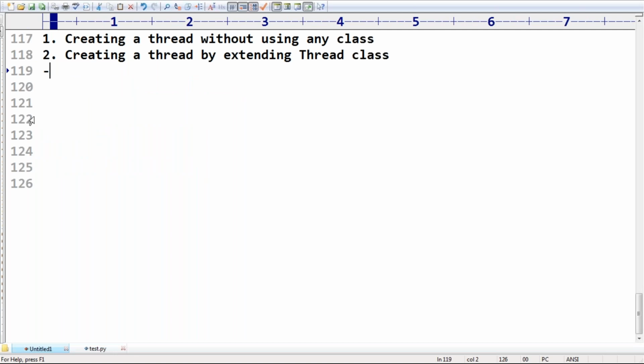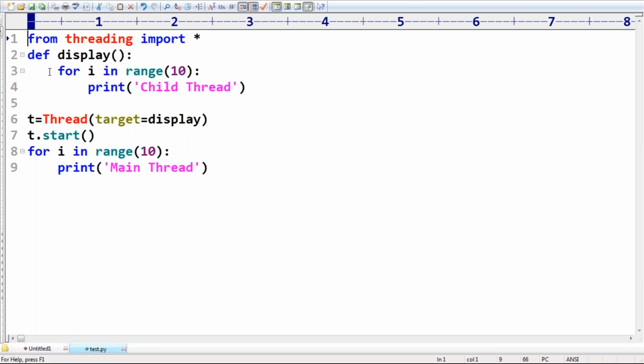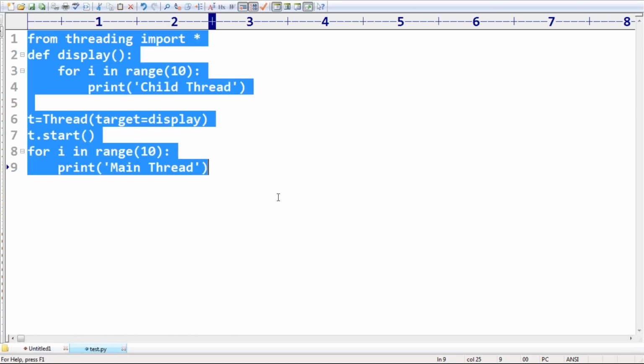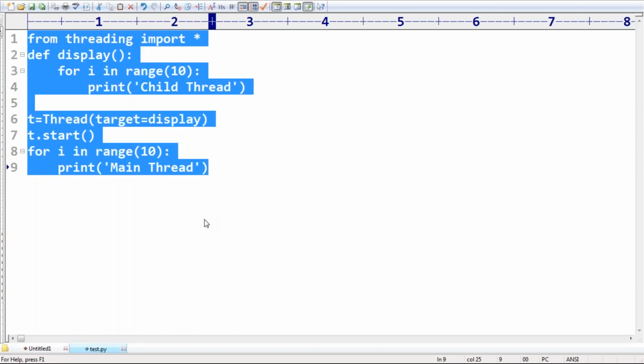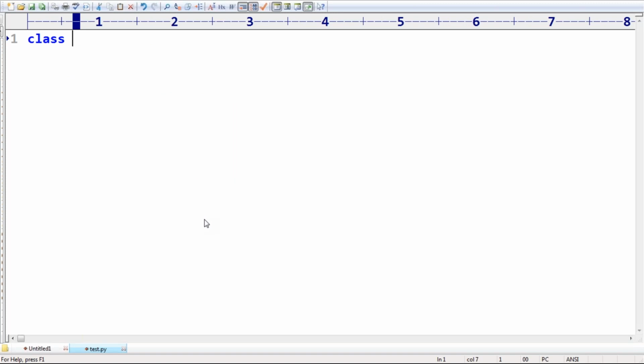The people who don't know about object-oriented programming, just remember this carefully. In this example, I didn't use any class of my own. But now I'm ready to go with my own class. How can you do that? Let's take class A. Have a look once. I'm taking class A, then statement 1, statement 2, like this.